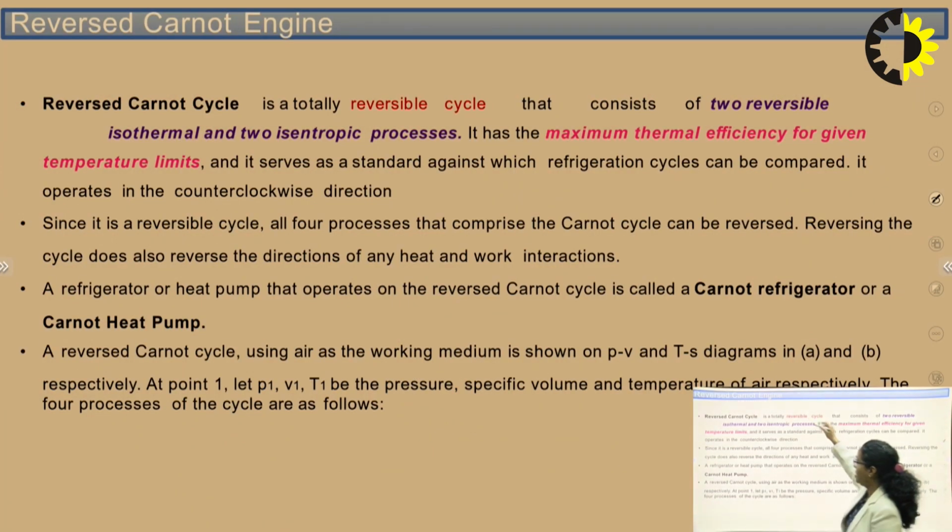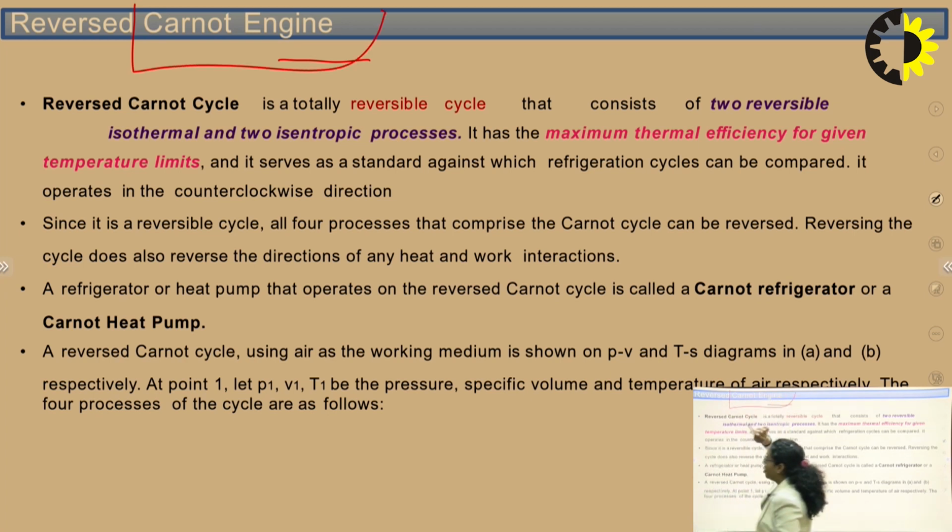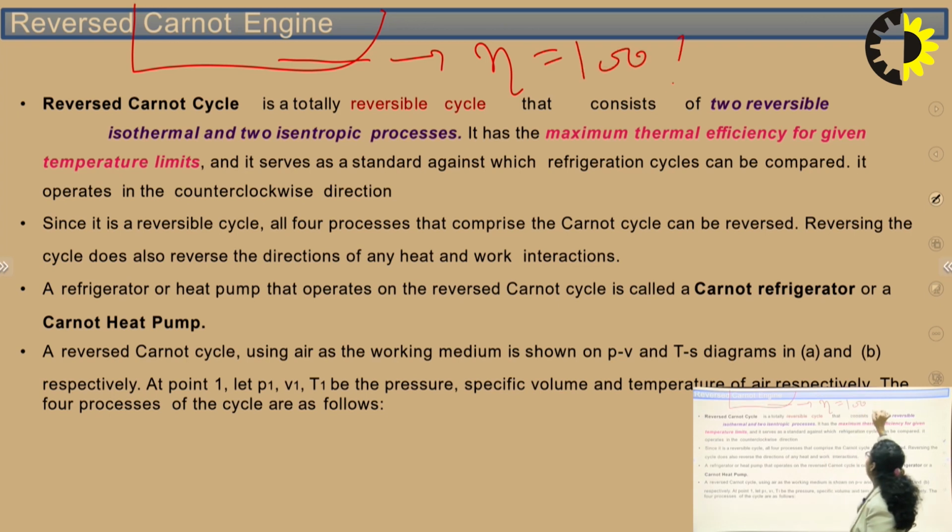So now this is the basic ideal cycle, that is the reversed Carnot cycle. This is a very important cycle on which any refrigeration system depends. You must have heard about the Carnot engine. So what is the Carnot engine? The Carnot engine is basically the ideal engine, which has an efficiency of 100%. This is a thermodynamic cycle which was given by the scientist Carnot, and so it is known as the Carnot engine.